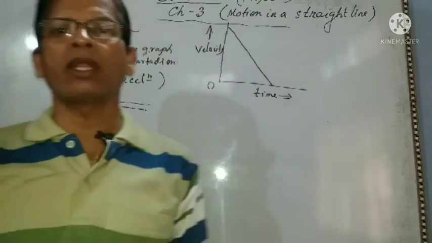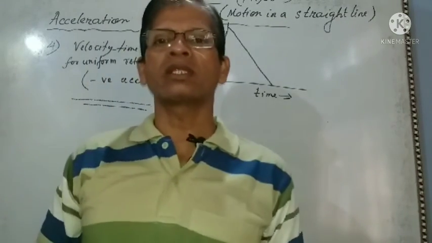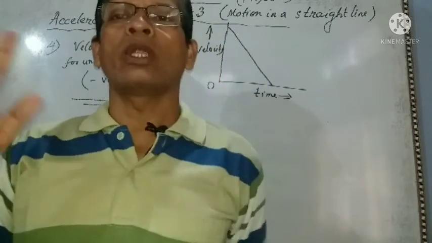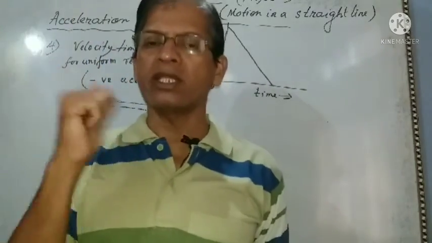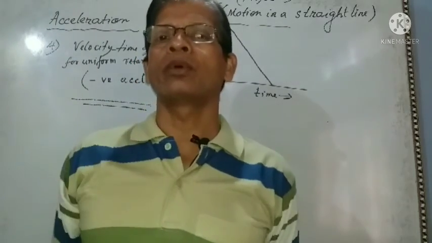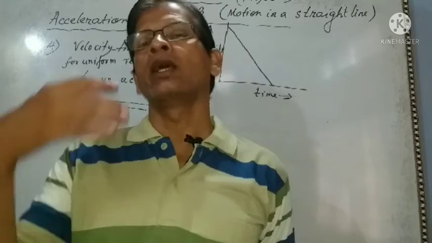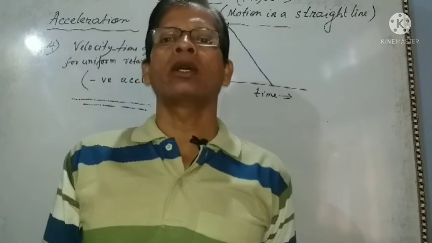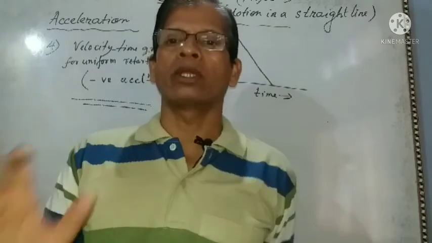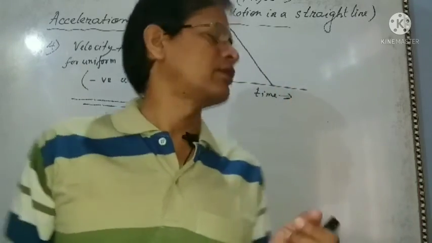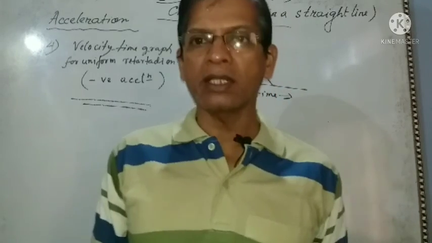So these are the different types of graphs we have got. What we have discussed: what is acceleration, what is uniform acceleration, what is variable acceleration, what is instantaneous acceleration. We explained the SI unit of acceleration, its dimensional formula, and whether it is a vector or scalar quantity. Now we have represented four graphs. The first graph is the velocity time graph for uniform acceleration.